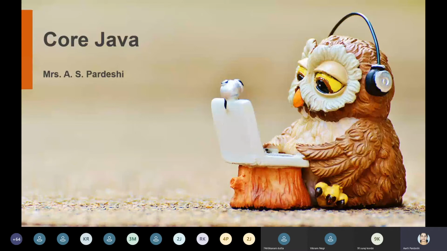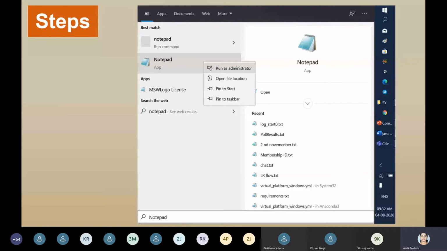What are the steps for it? I'm not expecting that you have already installed the JDK, but I have given you the steps in your Google Classroom. Once you install that JDK, you are supposed to write your code inside an editor. For the time being, we are going to use Notepad. So first step is open the Notepad and run it as an administrator. Once you click on it, a notepad will open.